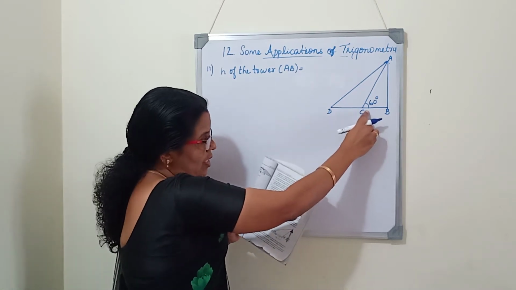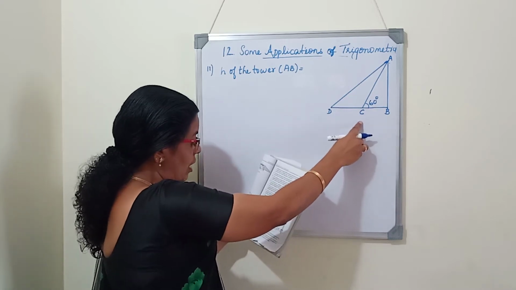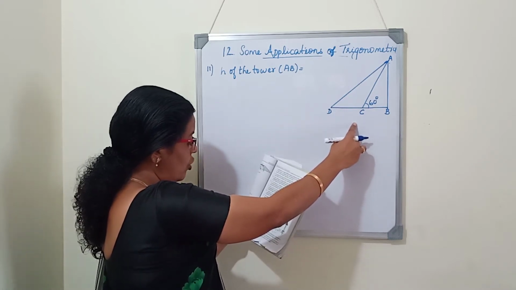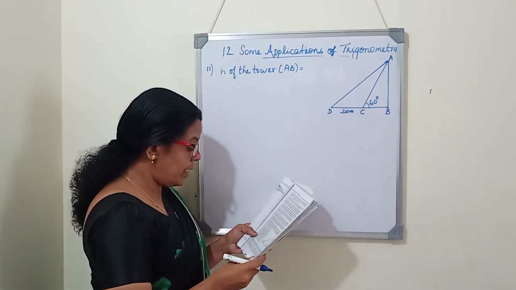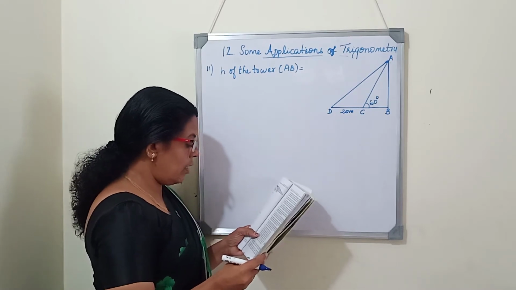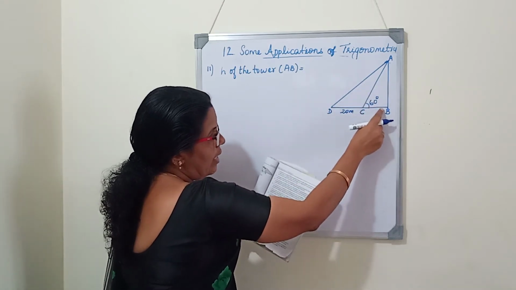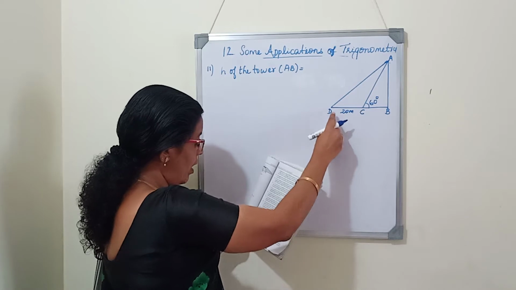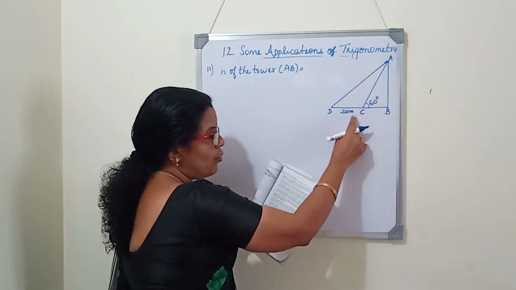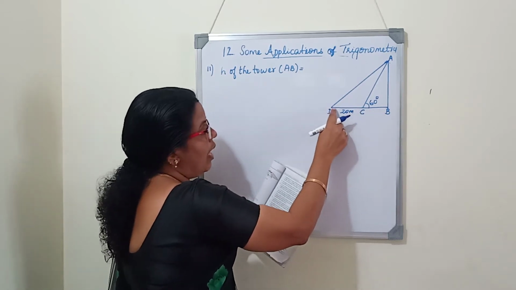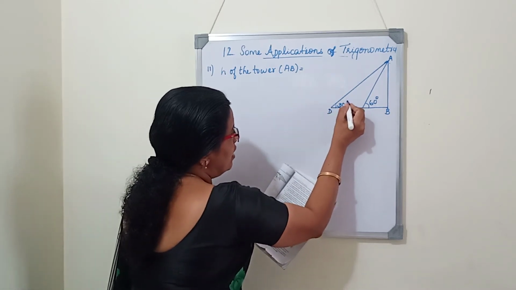Next, from another point 20 meter away from this point. So from C, the person is looking at the top of the tower with an angle of elevation 60 degree. From C, 20 meter away, on the line joining this point to the foot of the tower, that point is D. Again, from D, in the same line, a person is standing and looking at the top of the tower. That angle of elevation is 30 degree.